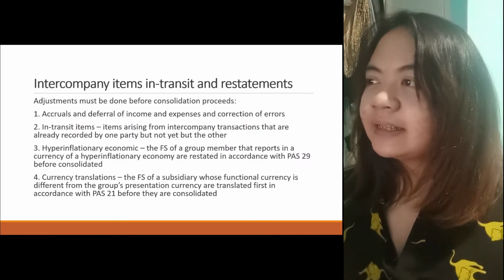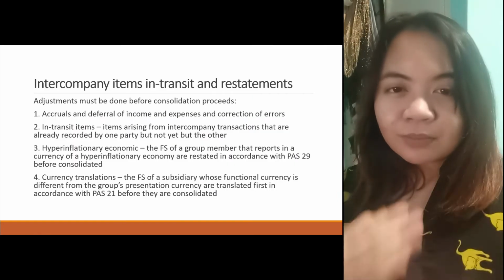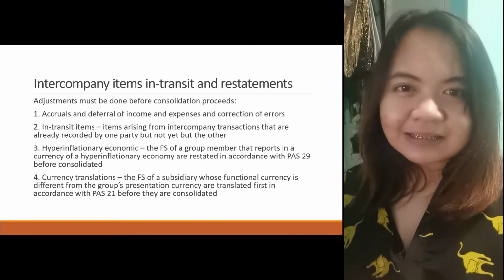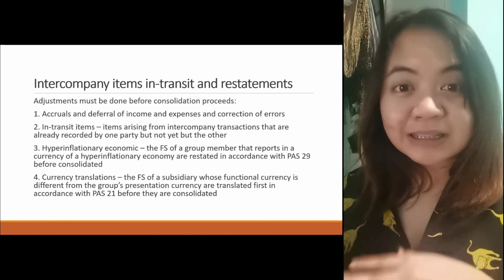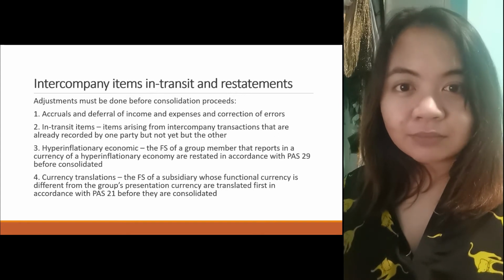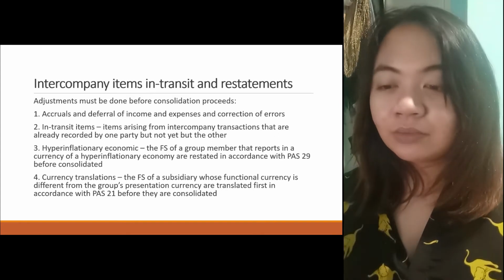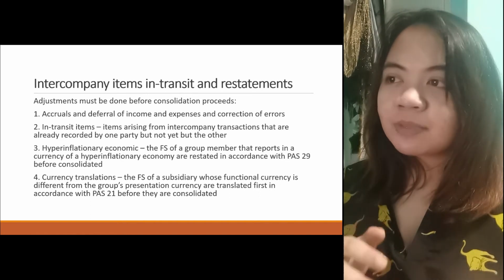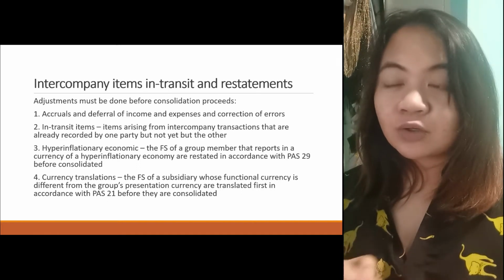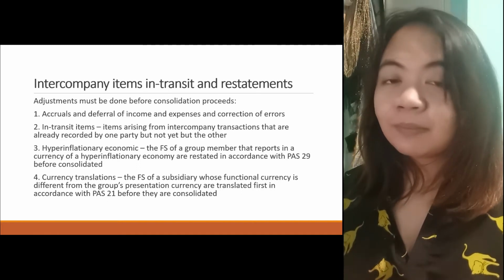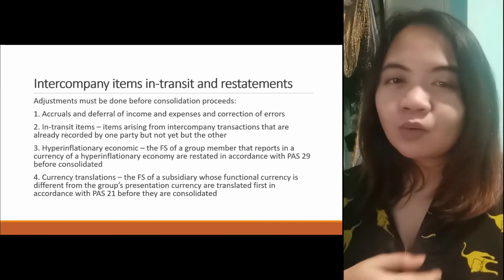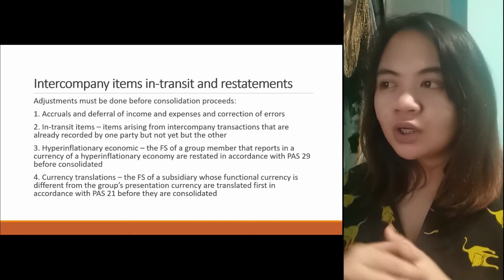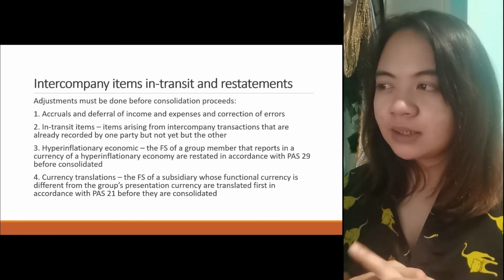Next, you have to remember that before you proceed to consolidation procedures, you have to adjust. You need to do adjustments first in the separate books, so everything is polished and reconciled before you actually consolidate, so there are no problems when you combine them. Adjustments such as accruals and deferrals of income and expenses and correction of errors should be made. Also, if you have in-transit items, those recorded in the books of the parent but not recorded in the books of the subsidiary, or intercompany transactions, you have to reconcile them before you consolidate.